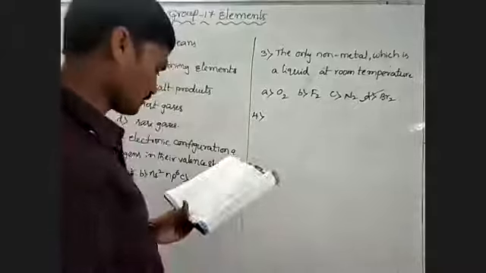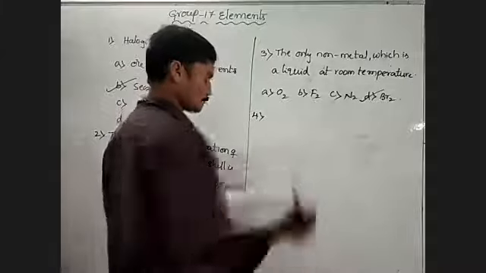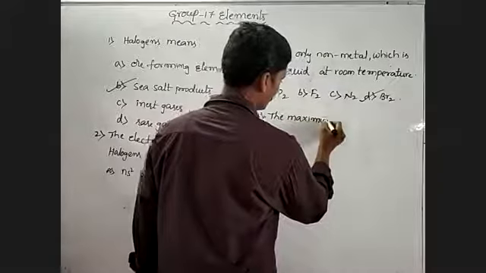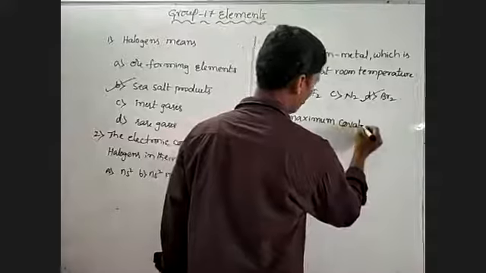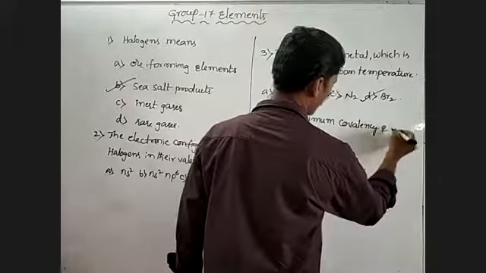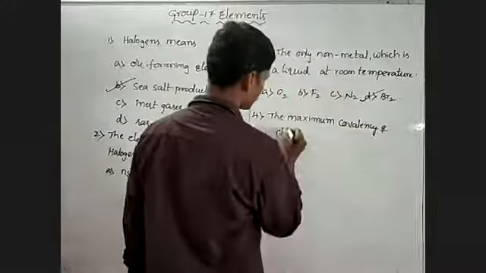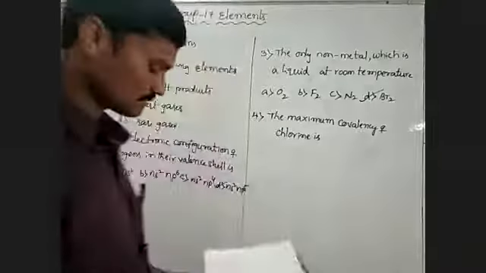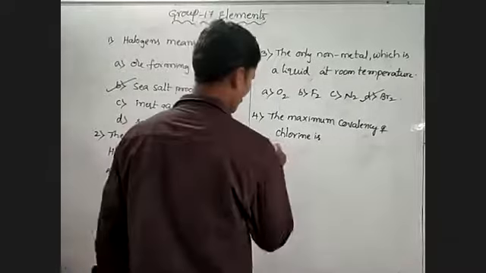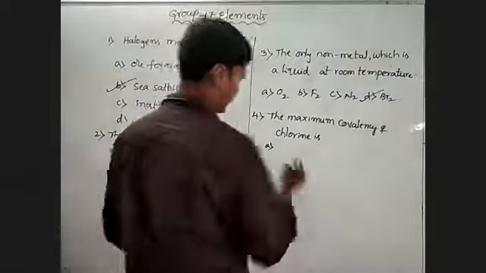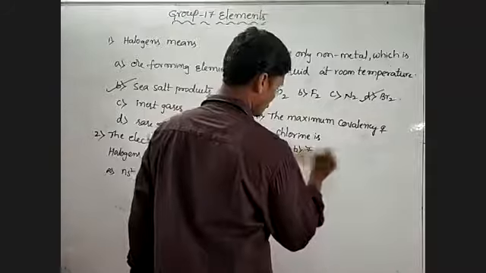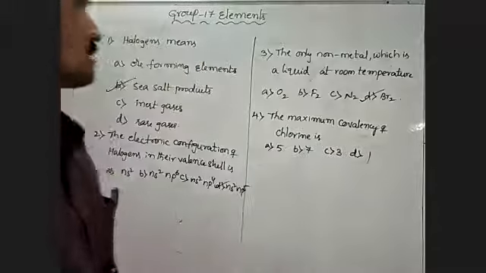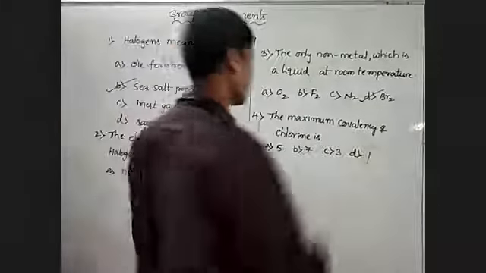Question number 4. The maximum covalency of fluorine. Options: A 5, B 7, C 3, D 1. The maximum covalency of fluorine is 7.